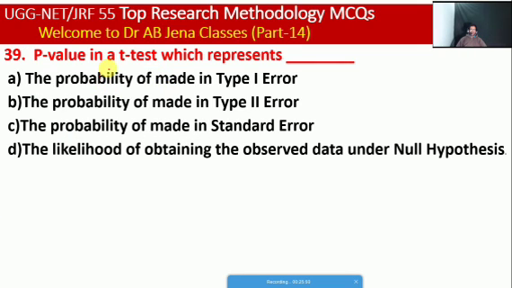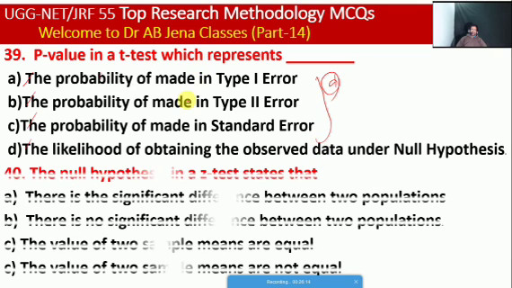So next one, the P value in a T test represents what? A, the probability of making a type 1 error, B, the probability of making a type 2 error, C, the probability of standard error, D, the likelihood of obtaining the observed data under the null hypothesis. So friends, here D is the right option.